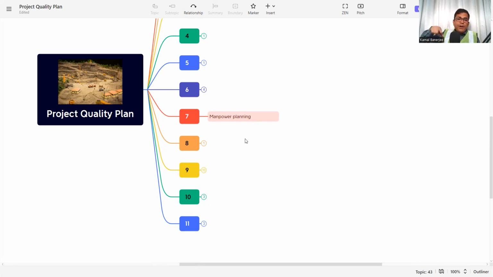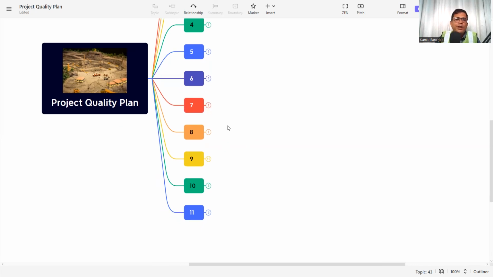Our labor histogram, or the workforce histogram, also needs to be incorporated. This is our manpower planning. So they will understand, okay, this many activities in this month, so this much manpower is required. They are planning to put in this much manpower. So they will get confidence that if they follow this manpower planning, the project will be finished within the deadlines. So the manpower planning also needs to be incorporated in the project quality plan.